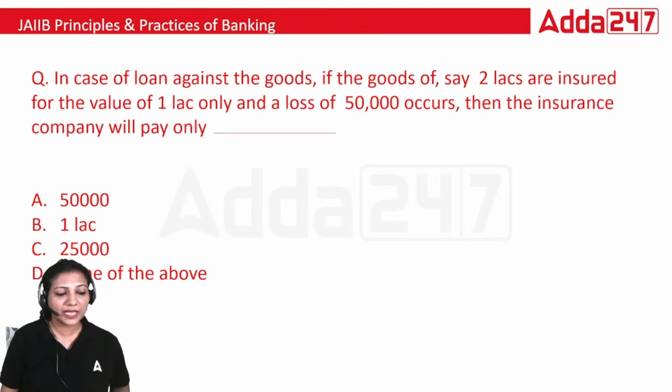In module B, we have studied about the loan against the goods which the bank gives to the customers, and we have to take appropriate insurance in all the cases. So if we have 2 lakh of goods and we have insured for only 1 lakh, and there is a loss of 50,000, then how much will the insurance company pay in that particular case?